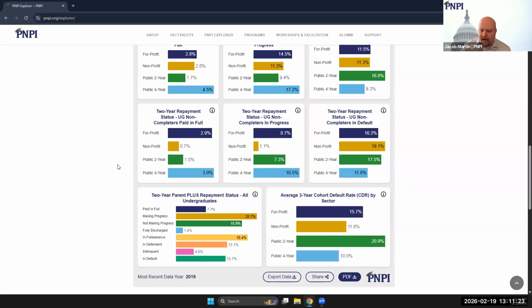One noticeable difference that I want to point out here is that this report in particular has a different data year. This one is 2019 for the most recent data year. And the reason for that is all of these variables are pulled from the college scorecard, and they represent the most recent data year that's been made available by the college scorecard. So it is possible that they will update this soon, but right now we are still in pre-COVID-19 just for this particular report.